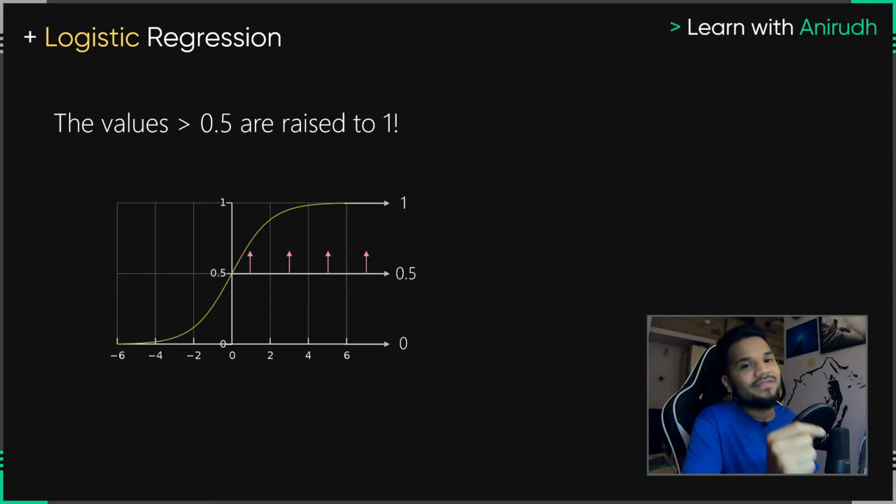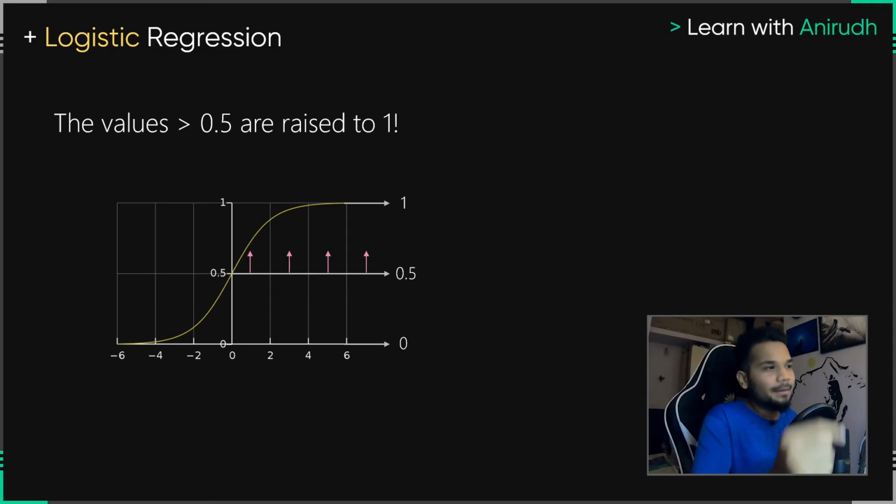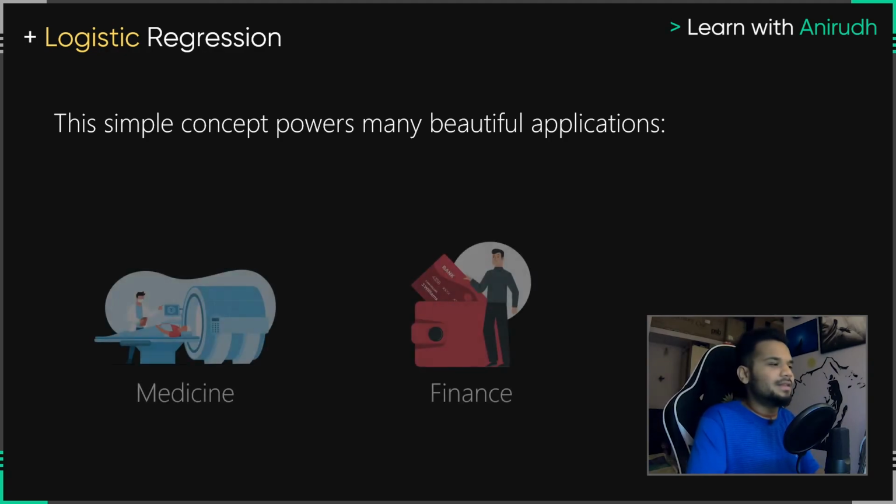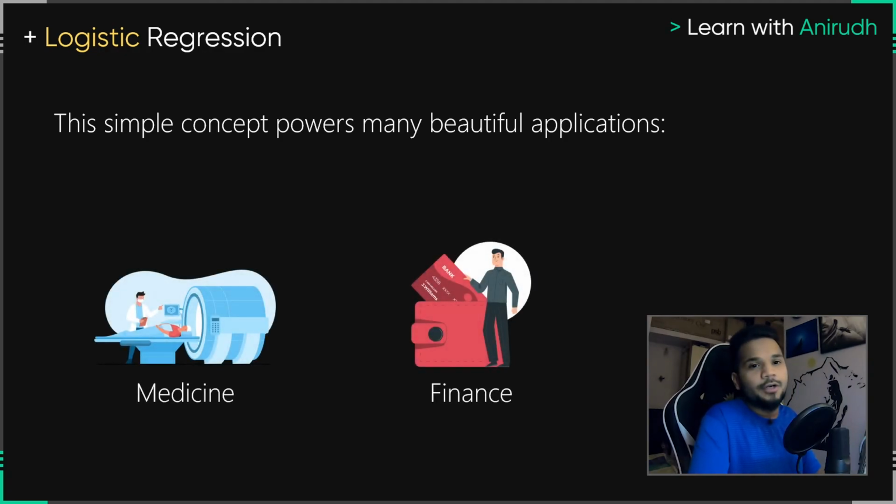Now, this is very important, not just for you as a learner, but for a machine to learn this, understand this process, and eventually help you with a lot of data. This is critical, and it works so simple and it's so beautiful at the end of the day, because there are many beautiful applications that come out of this simple concept that we discussed. It's very popular in the world of medicine and finance. In the world of medicine, it is actually used to predict the effectiveness of a drug based on a person's health condition. You can actually find out what is the amount of medicine that you have to give for the person to recover really well.